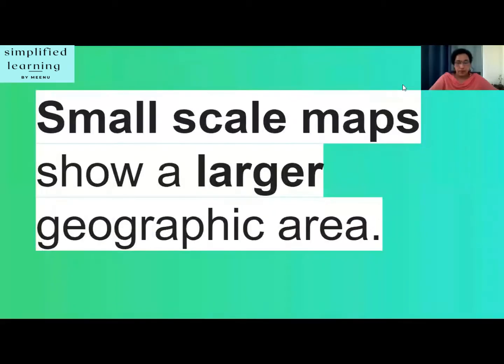So which types have we covered till now? First, physical maps, political maps, thematic maps, and topographic maps. Okay, now let's move to the next category, that is types of maps based on the scale. Let's start. Yes, maps can be divided into two categories based on the scale used to draw them.